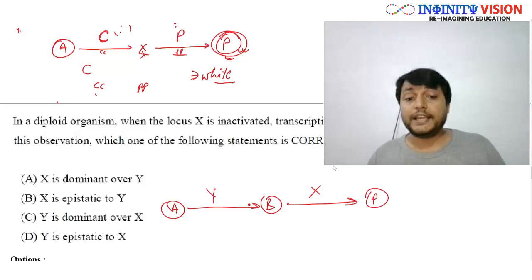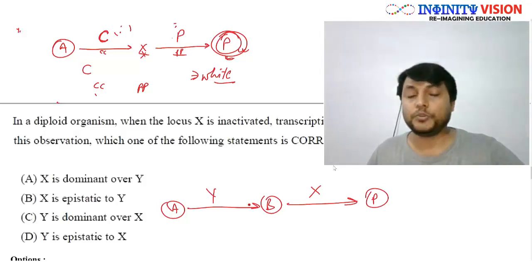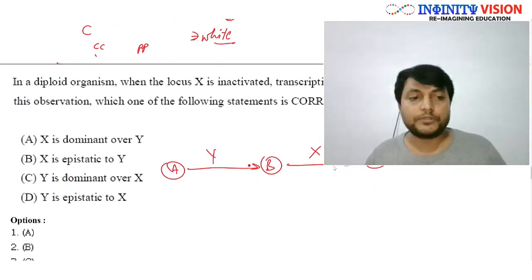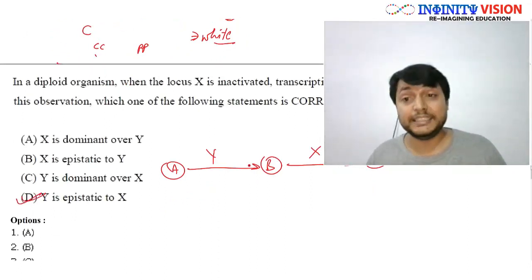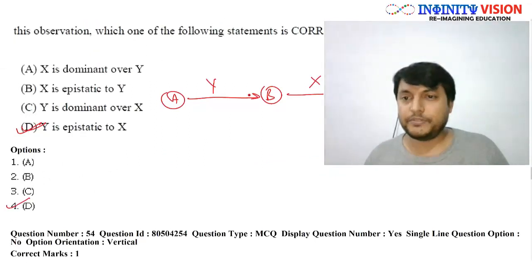So here X is epistatic to Y, or Y is epistatic to X. So therefore the answer would be D. The rest of the details we will see later.